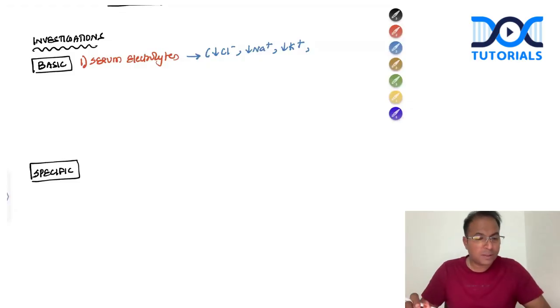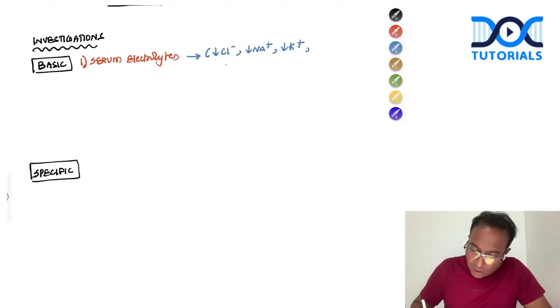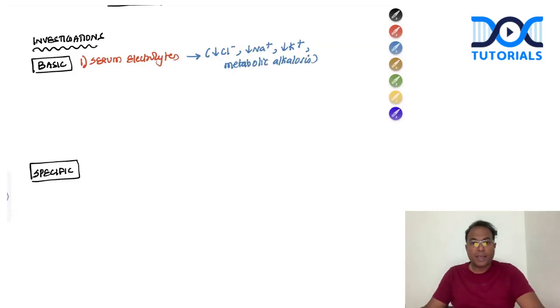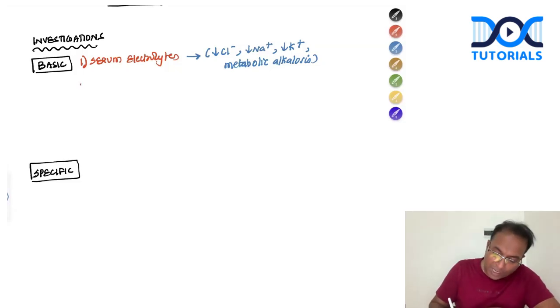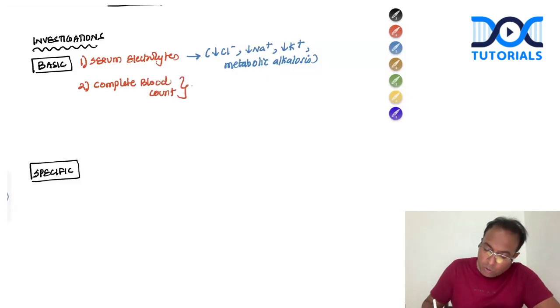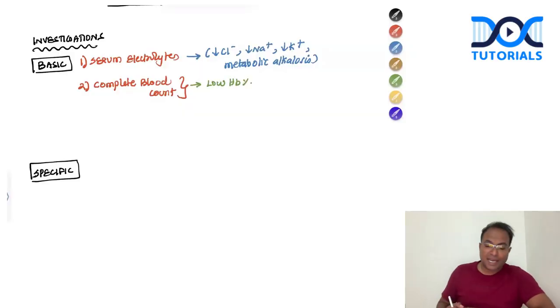So what is seen? Hypochloremic, hyponatremic, hypokalemic metabolic alkalosis is seen. Metabolic alkalosis is a clinical finding seen in these patients. So hypochloremic, hyponatremic, hypokalemic metabolic alkalosis will be seen in the serum electrolytes, and do a complete blood count. What do you find in this investigation? In a complete blood count, I will see low hemoglobin, because there may be bleeding from the cancer. So the patients may have low hemoglobin.